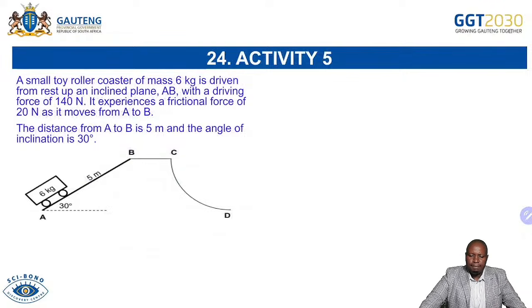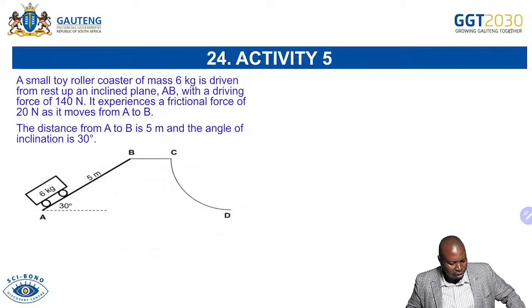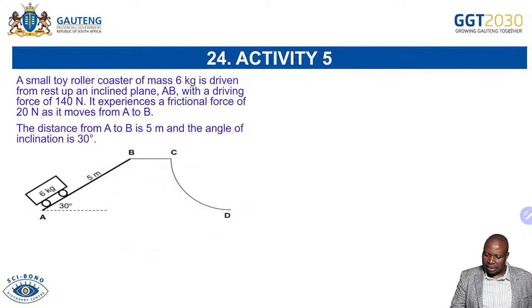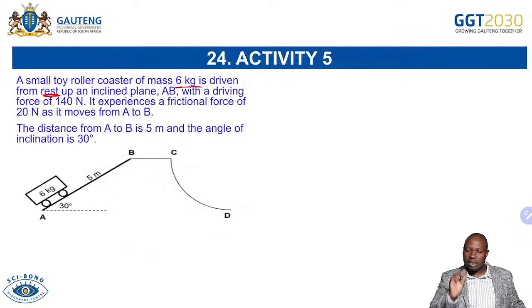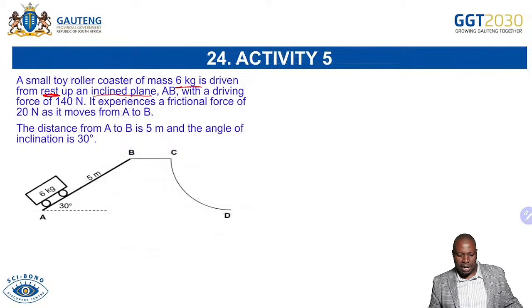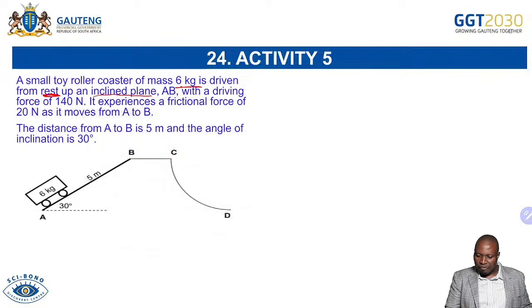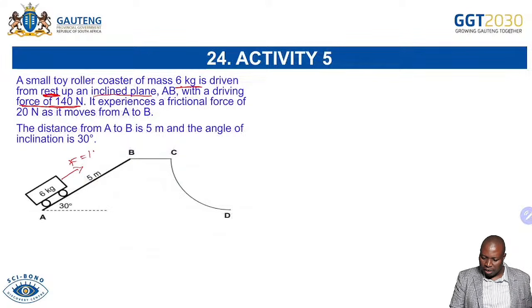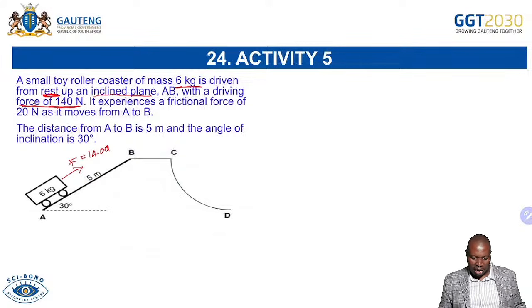Now, this one is saying a small toy roller coaster of mass 6 kg. So you can see it's driven from rest. Important is 6 kg, the mass, and it's from rest, which means initial velocity is 0. Up an inclined plane, which is AB, with a driving force. So we're having the applied force of 140 Newton. You can even indicate the force so that you don't forget that we have a force here of 140 Newton that is driving it upward.